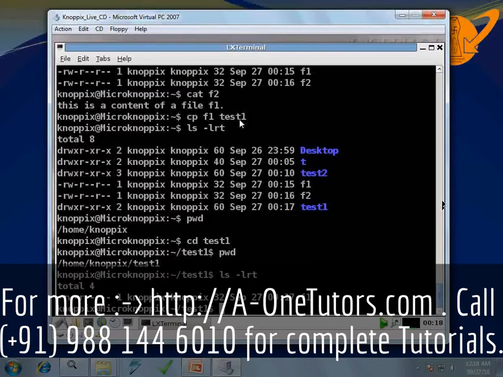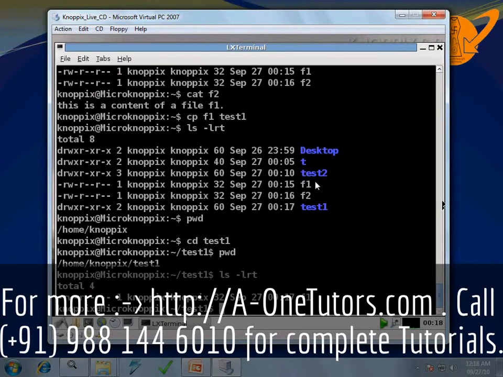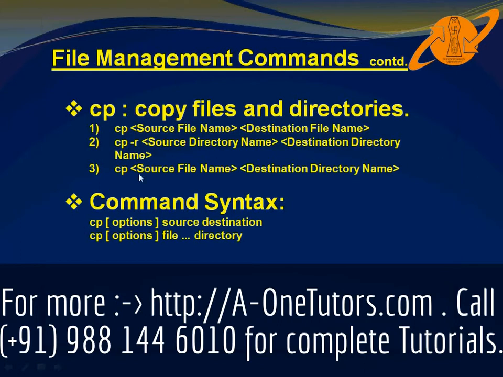So this command has actually copied the f1 file within the test1 directory. So using cp we can copy a file from the location where we are to a new directory or a new path. So this is also one of the uses of the cp command. This is the third example: cp source file name, destination directory name. So this source file will be copied to a destination directory.